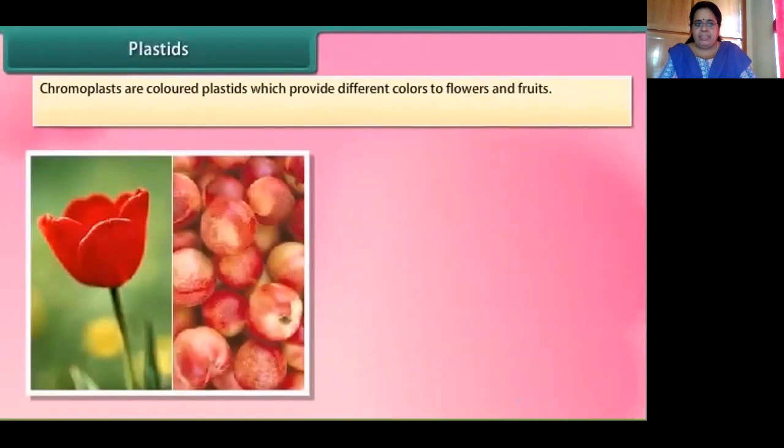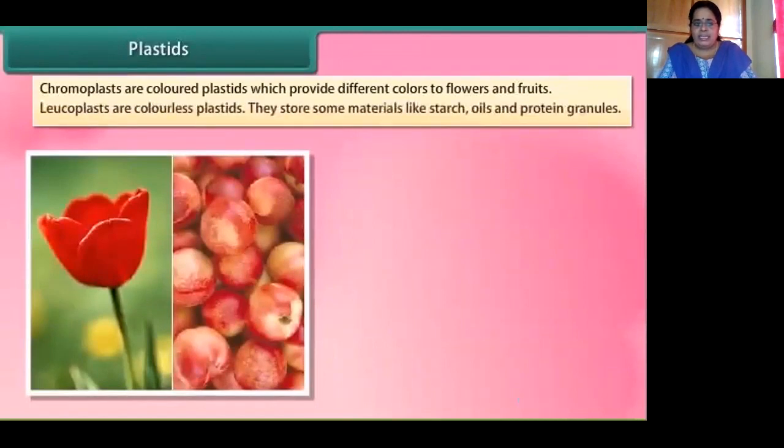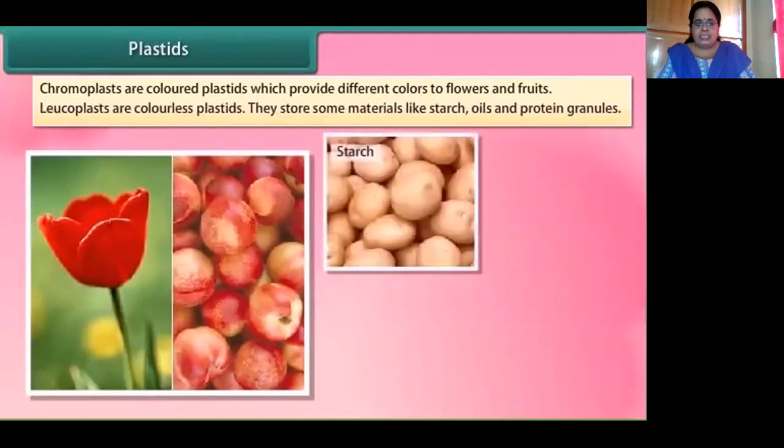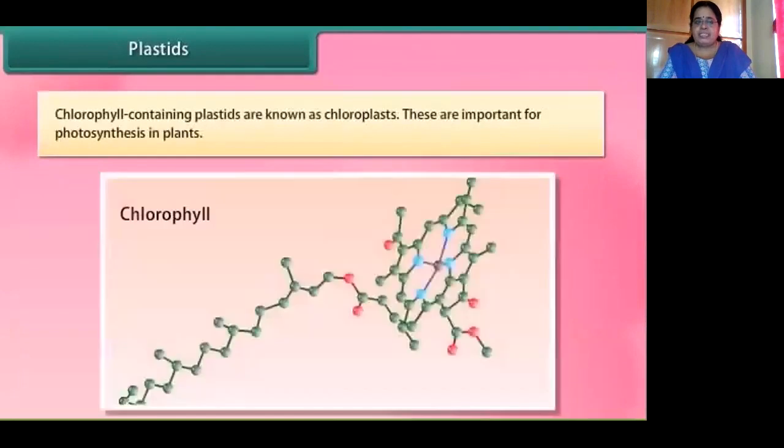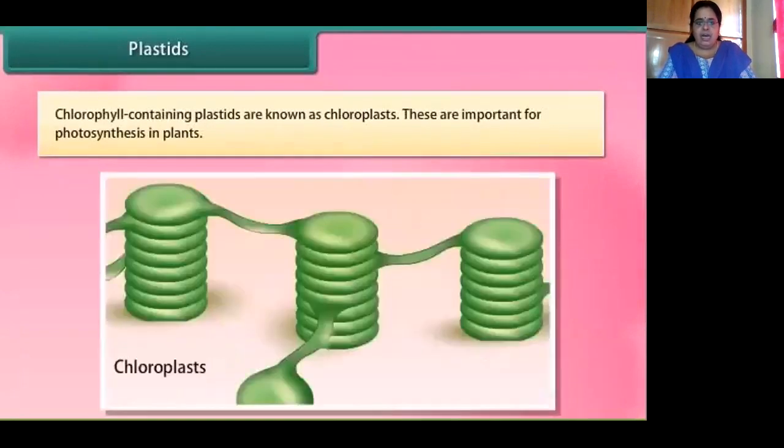Chromoplasts are colored plastids, I told you, which provide different colors to the flowers and fruits, whereas leucoplasts are colorless plastids, but they have got a very important function, that is storage. Storage of oils, starch, etc. are being done by the plastids.